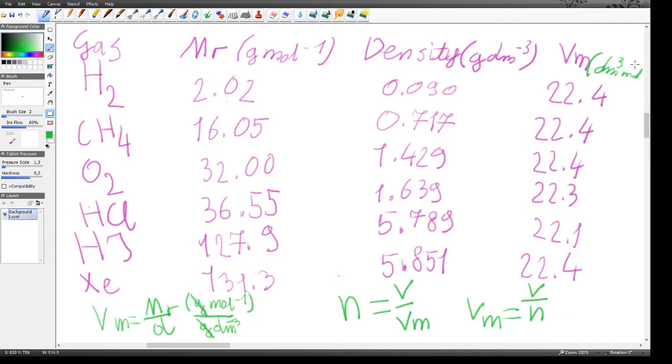Kind of difficult to fit it in there. I'm going to try a bit better. Maybe above it. Decimeters cubed per mole. Okay?